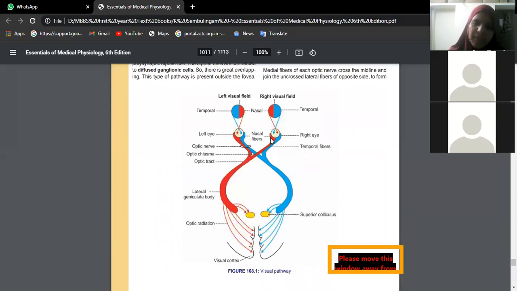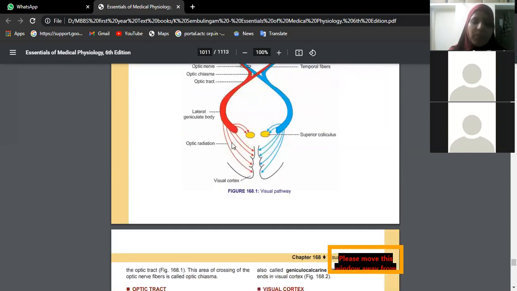The nasal fibers on one side are shown in red color, on the other side in blue color. Similarly, temporal also. Only the nasal fibers will cross over to form the optic chiasma. That means temporal fibers travel on the same side: right side temporal fibers go into the right optic tract, and left temporal fibers go into the left optic tract. Whereas nasal fibers of the right side will come to the left side, and nasal fibers of the left side will come to the right side. So that is the formation of the optic tract.